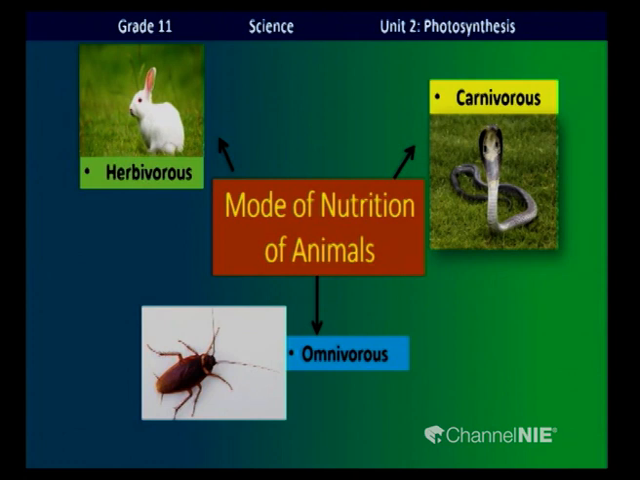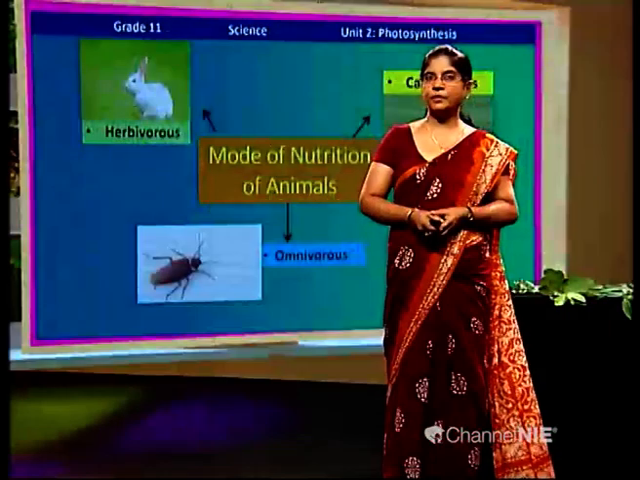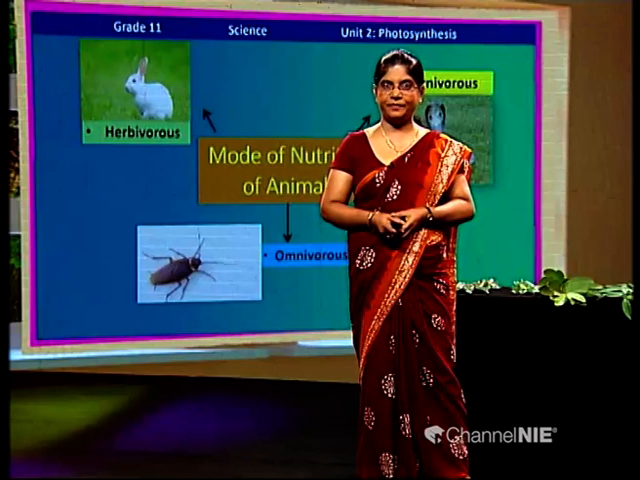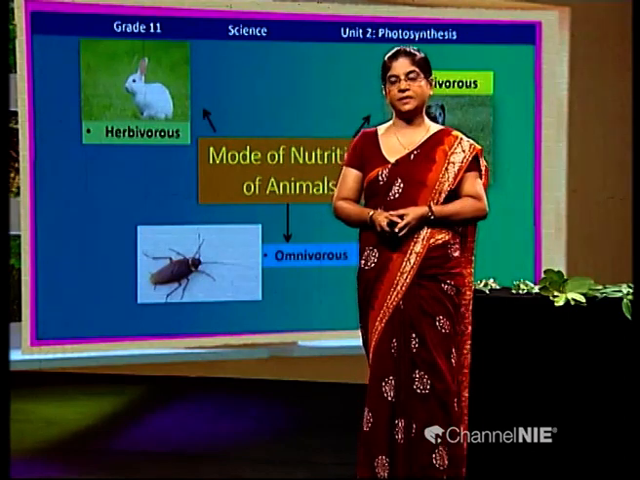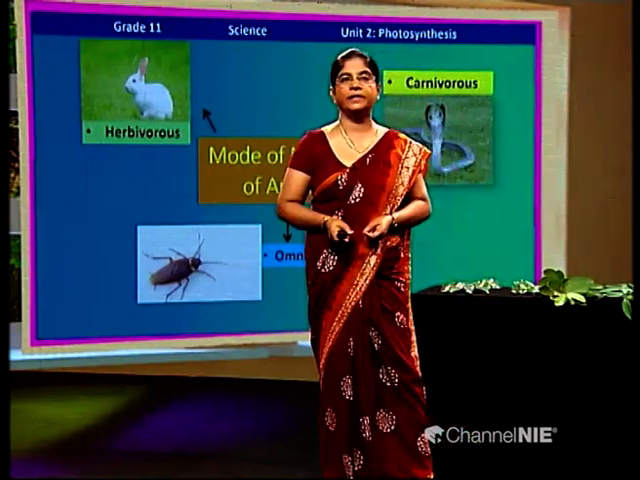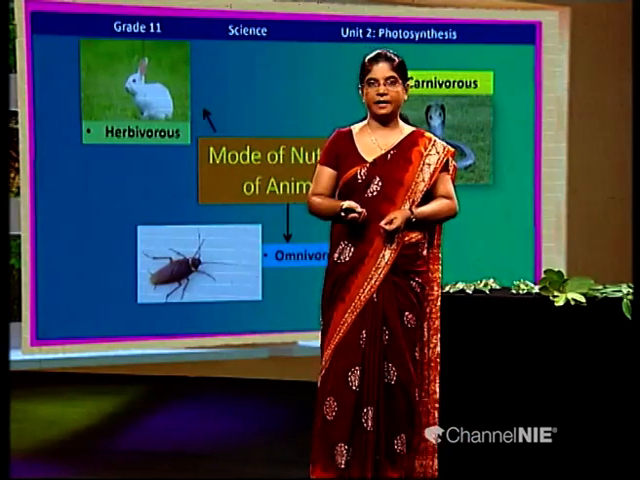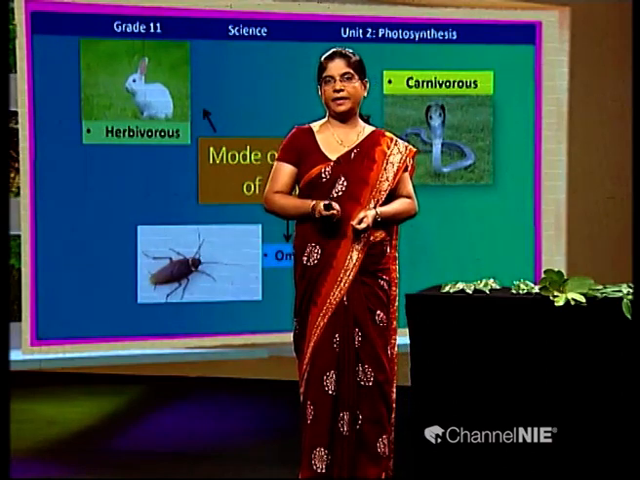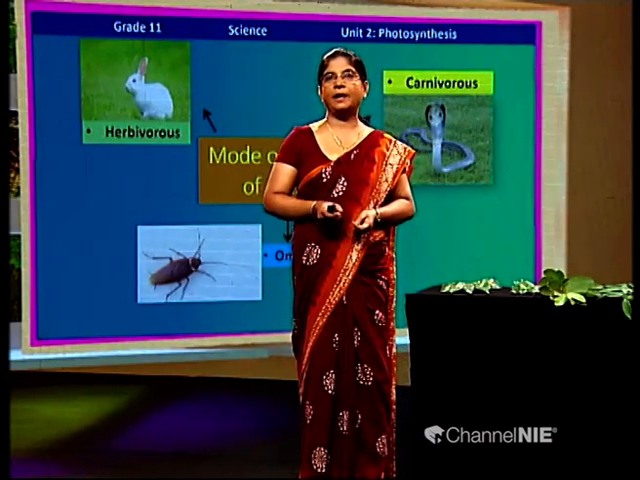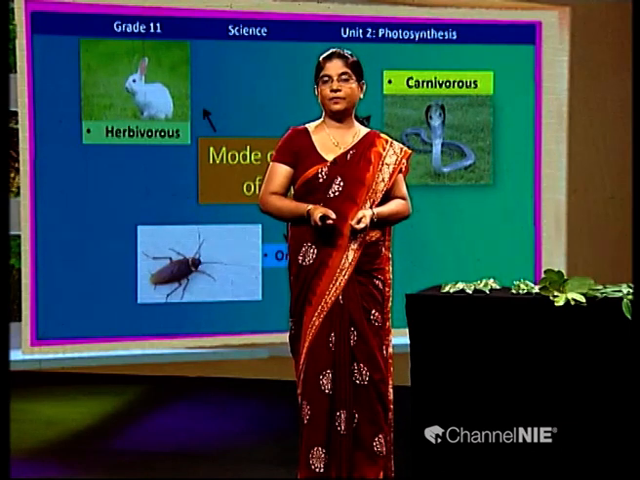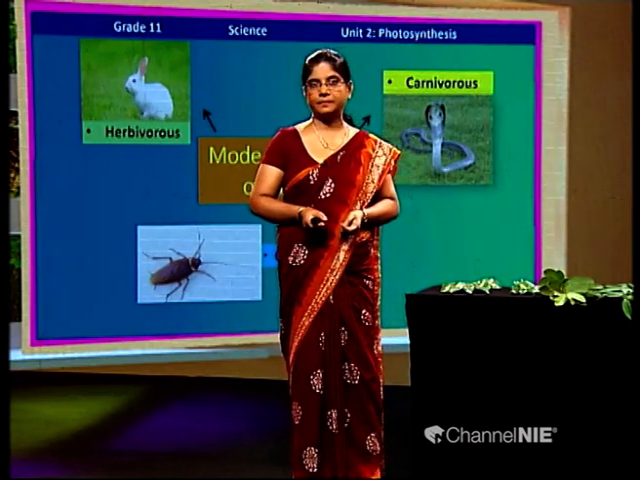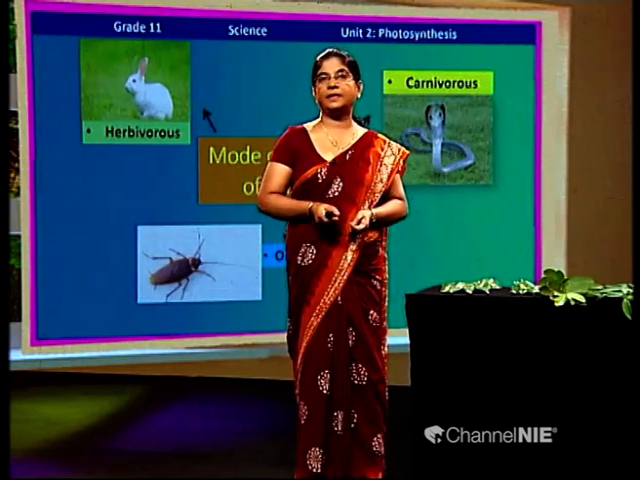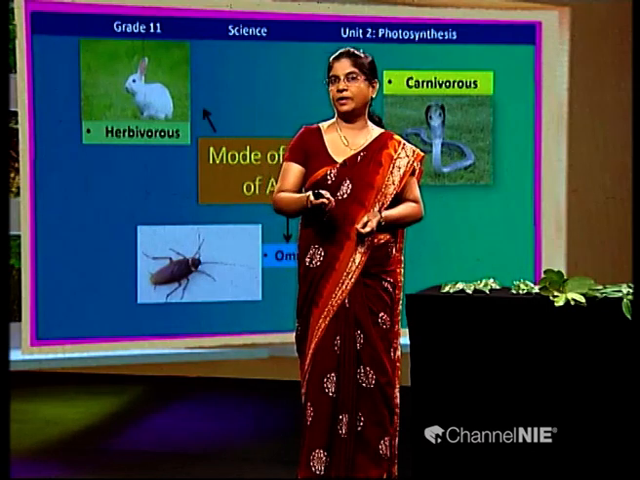And animals who consume flesh of other organisms are known as carnivorous. Then who are omnivorous? They depend on both plant materials and flesh of other organisms.